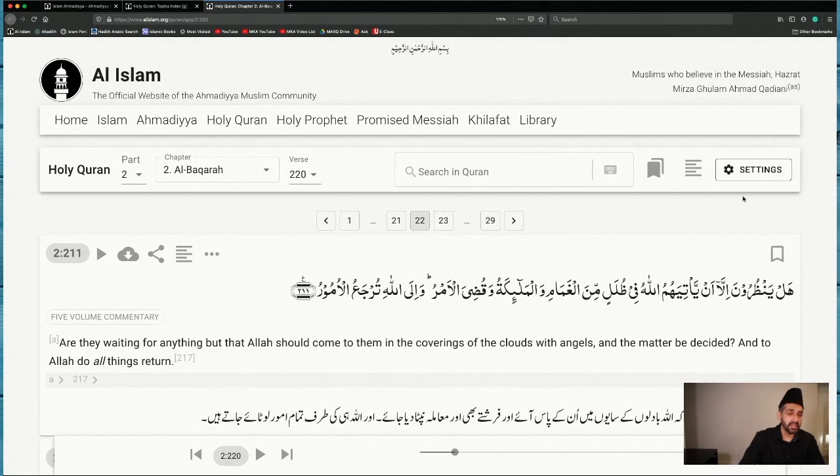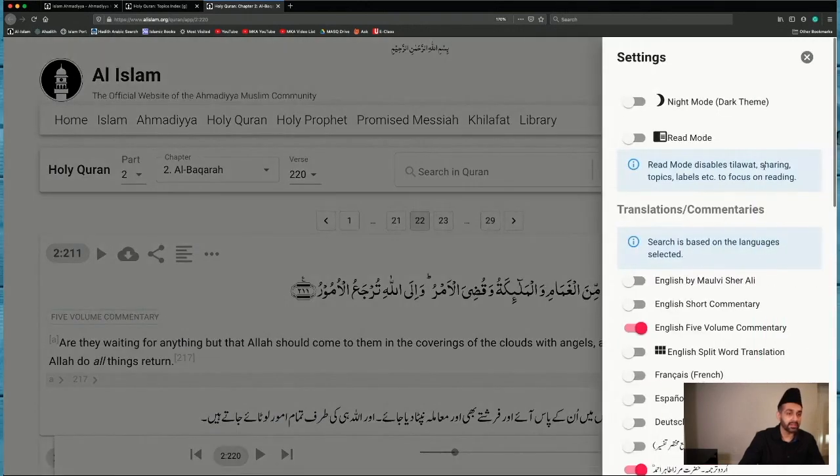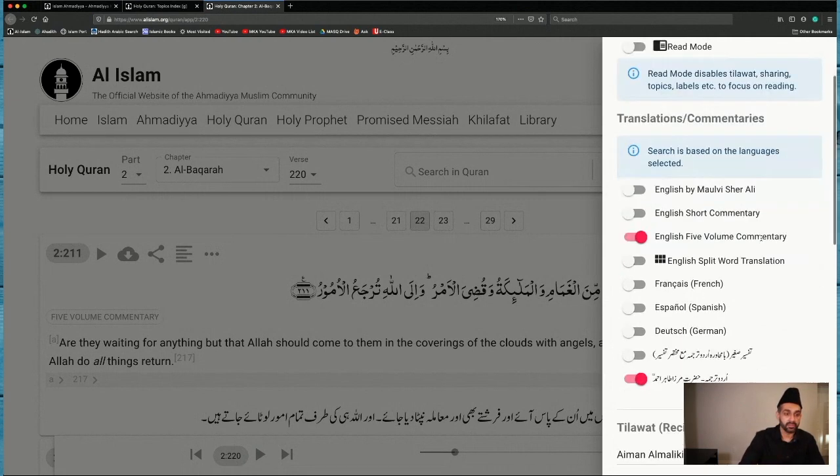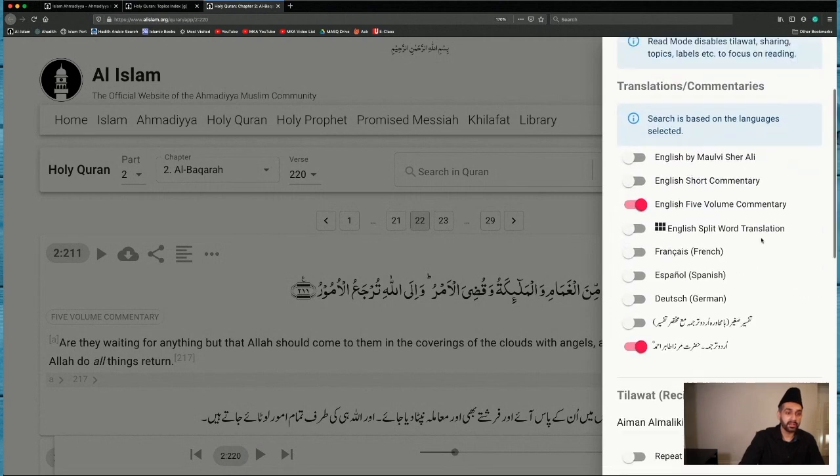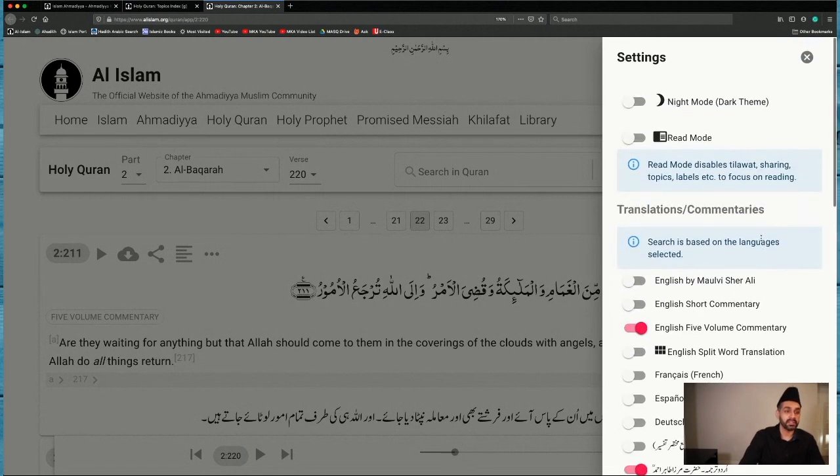Another really interesting feature that I really like about this is the settings. So when you click on settings now, you can see, I know that my video is also appearing here, but you can see all these other features that are now available.